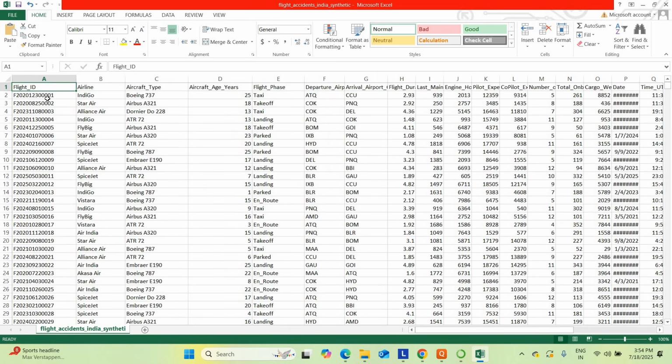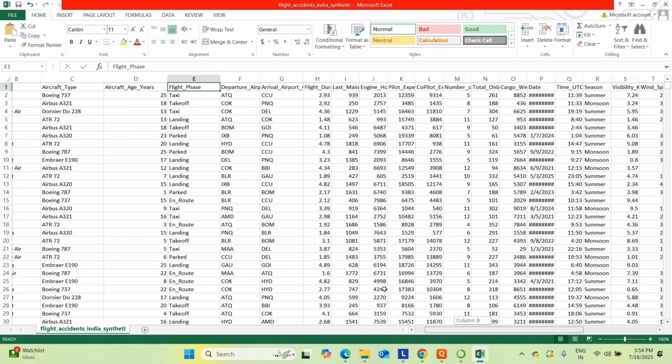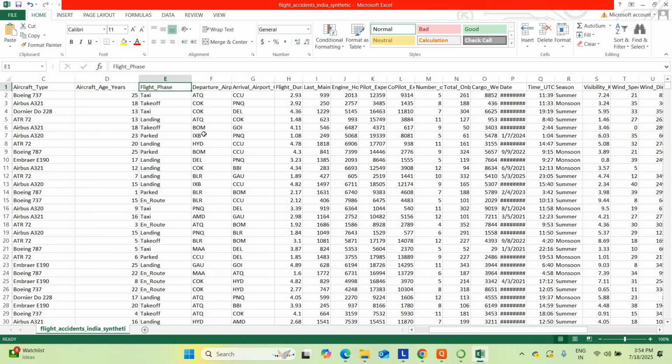You can check the result here. So this is the flight ID, airline: Indigo, Star Air, Alliance Air, Indigo, Flybig, Star Air, SpiceJet. So these are the airline companies. What's the aircraft type? Boeing 737, Airbus, Dornier, ATR 72, Airbus. So this is the particular flight model. Aircraft age: 25 years, 18 years, 13 years. Then flight phase: it's a cargo flight or taxi, or on a landing stage or on a parking stage.